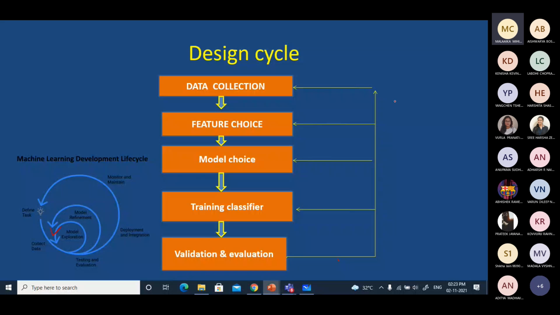Once you get a reasonably satisfying result in that domain, suppose the literature says 67 is the highest result, and you got 70, you may be very happy that, okay, compared to the literature you got a very good result. But still, this 70 is not the best result, right? In any problem, the best result could be near 100. In any classification problem, even if you are happy as per the literature, you still cannot keep quiet, right? You may have to explore. So these are the challenges for a designer here. So what is this third cycle talking about?